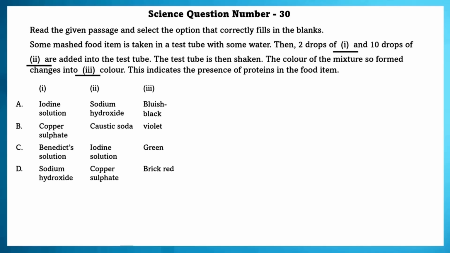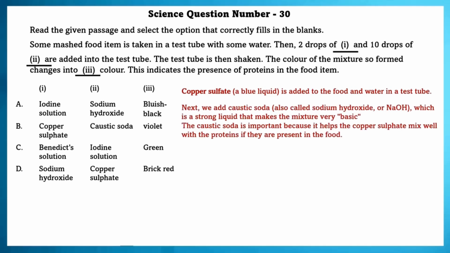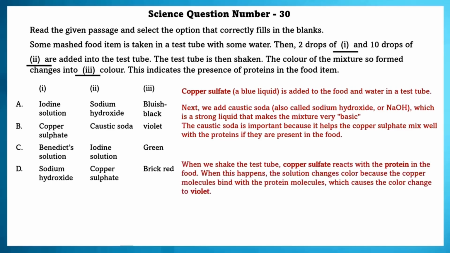Science question number 30. Read the given passage and select the correct option that correctly fills in the blanks. Some mashed food item is taken in a test tube with some water. Then 2 drops of copper sulfate and 10 drops of caustic soda are added into the test tube. The test tube is then shaken. The color of the mixture so formed changes into violet color. This indicates the presence of proteins in the food item.